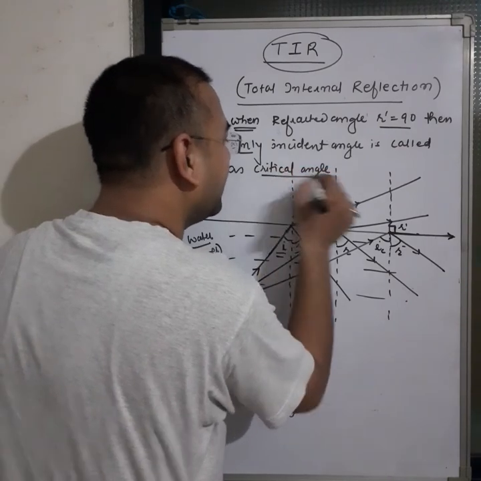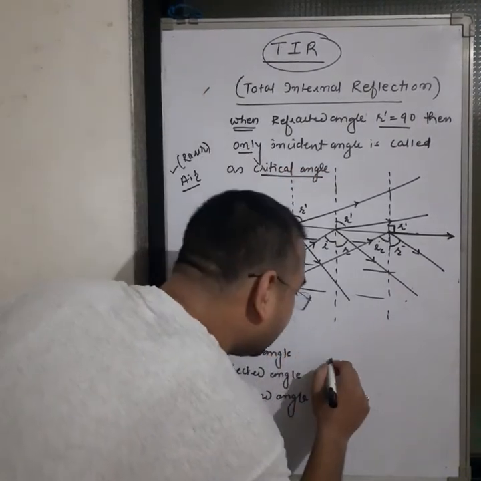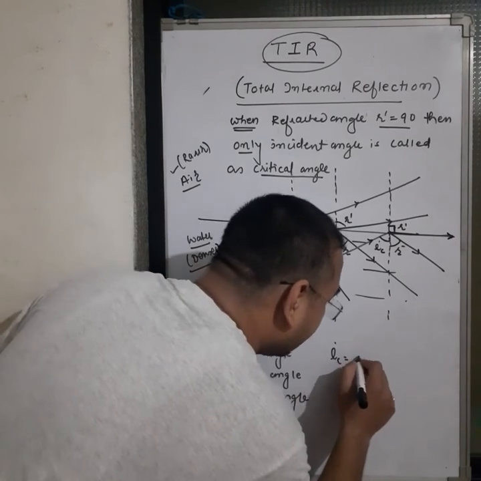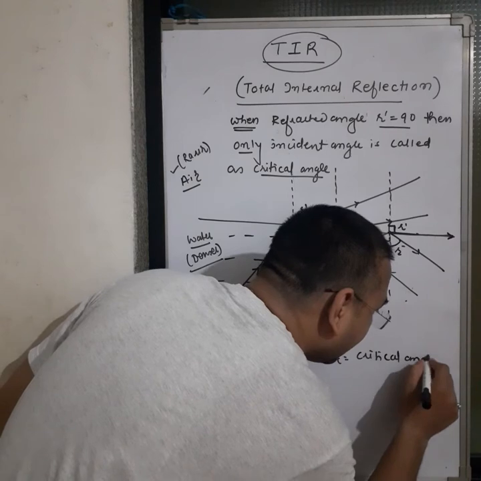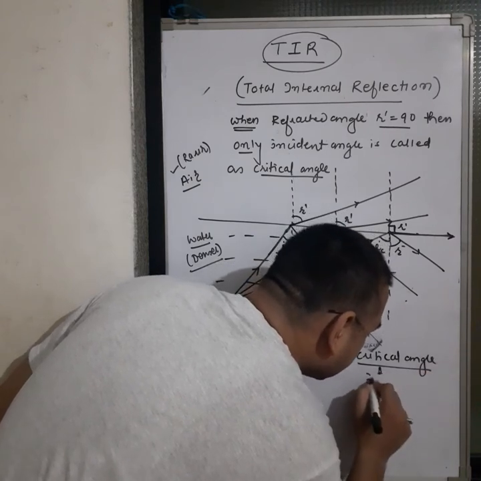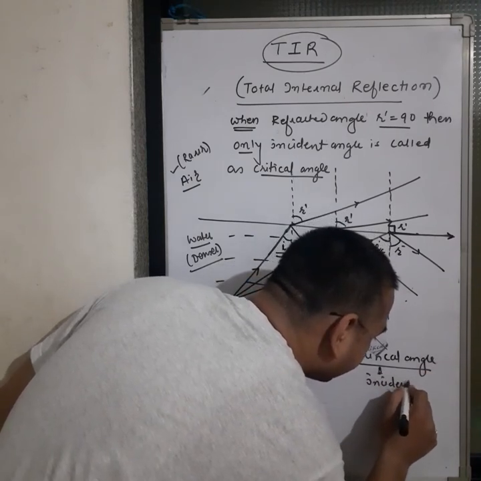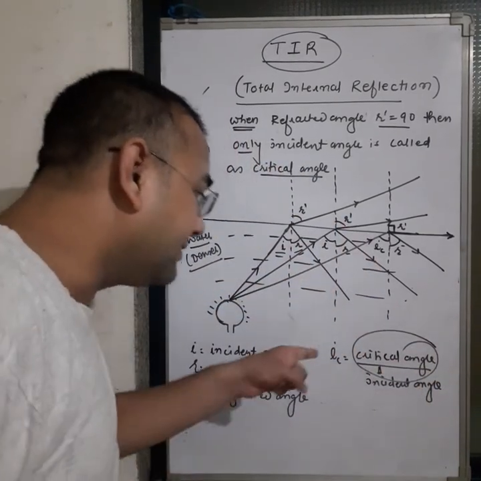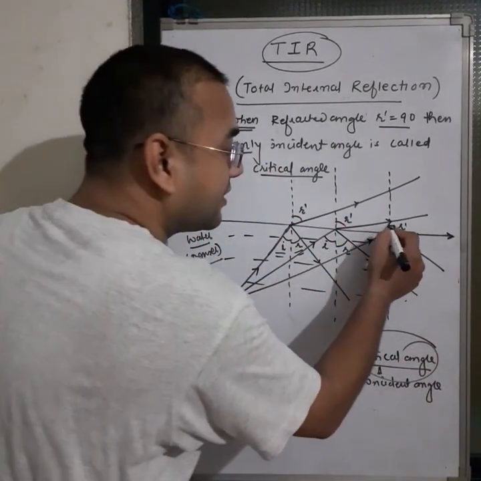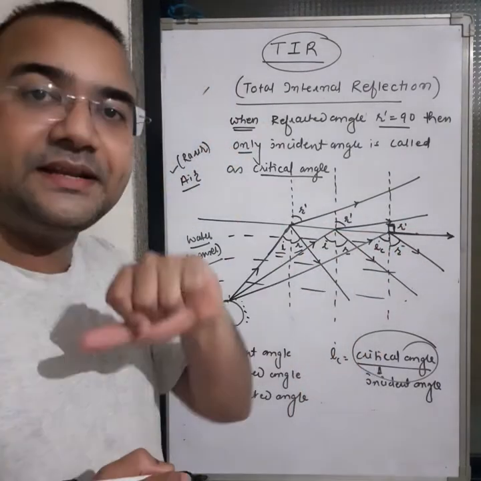Very interesting. So here IC is the critical angle, the incident angle. Why is it called the critical angle? Because on this incident angle your refracted angle becomes 90.